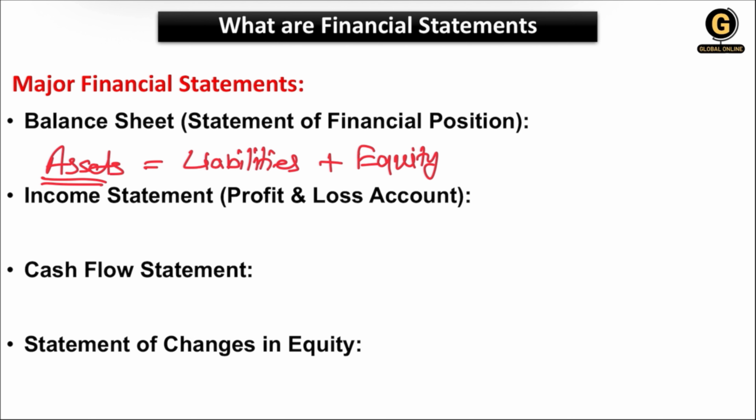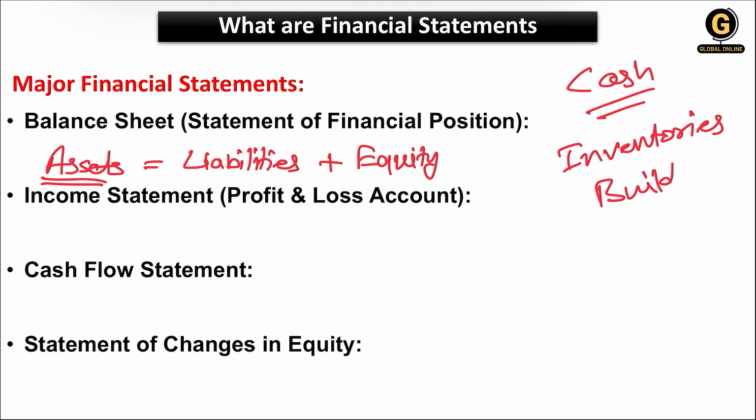Like we have cash. This is an asset. We have inventories, that is also your asset. We have buildings, we have machineries. These all are combinedly called the assets of a company.